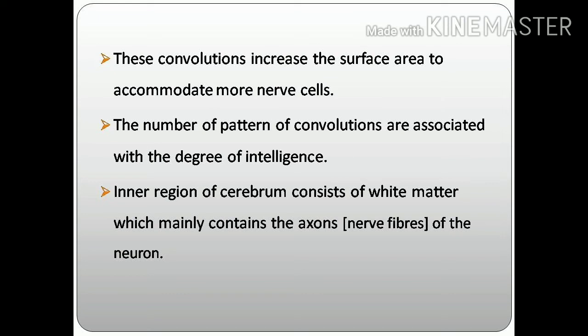The next inner region of the cerebrum is called medulla, and it is white matter. It is called white matter and it contains axons of neurons. The outer region is cortex. It is grey matter. It has cell bodies of neurons. The inner region is white matter. It contains axons of neurons. That is in the cerebrum.